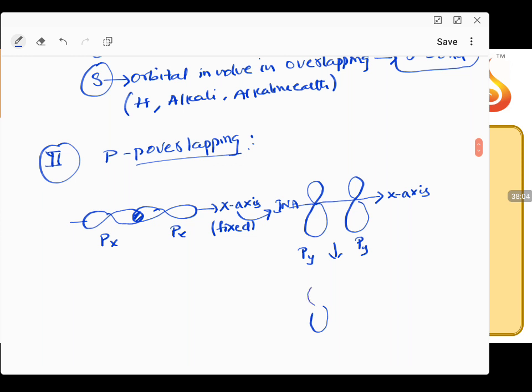The overlapping is happening along the y-axis.